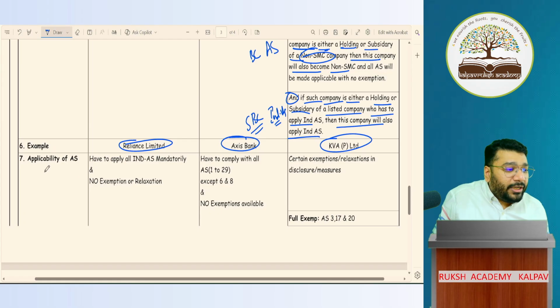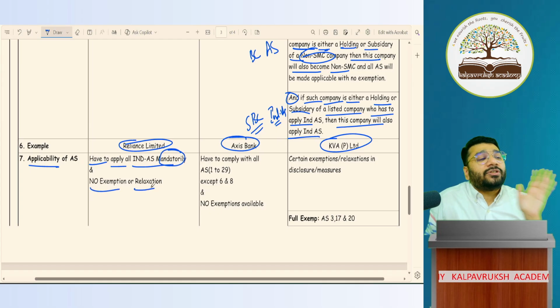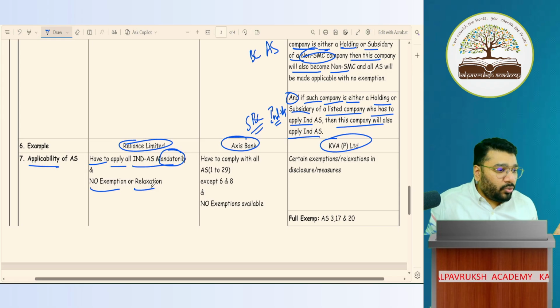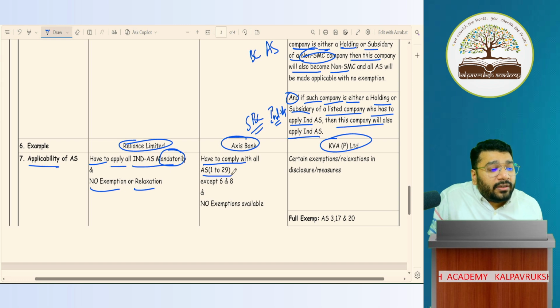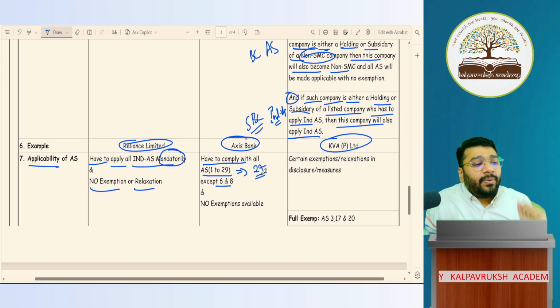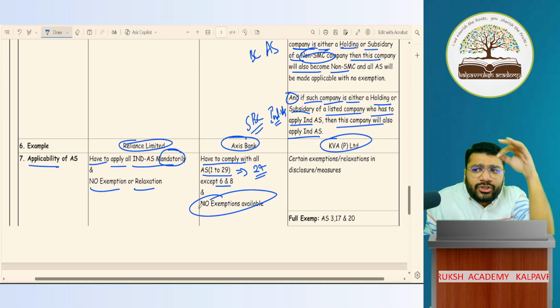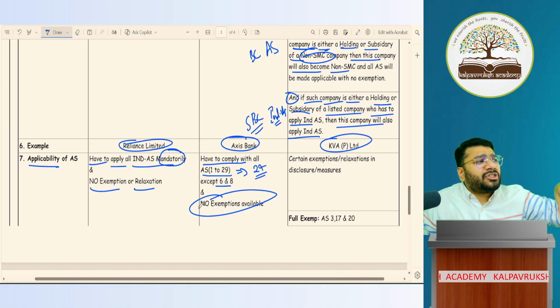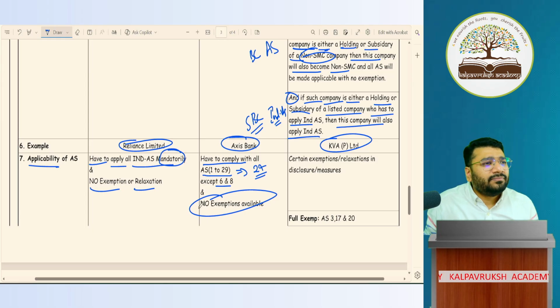Next comes applicability of AS. For super big companies, you have to apply all Ind AS mandatorily. There is no exemption, no relaxation. If you are a big company, you have to comply with all the AS. Of the 29, 6 and 8 are withdrawn. So at present, 27 notified AS. No exemptions at all. Whatever is mentioned in the AS with regard to recognition, measurement, presentation, disclosure, every single thing you have to follow. No relaxation.